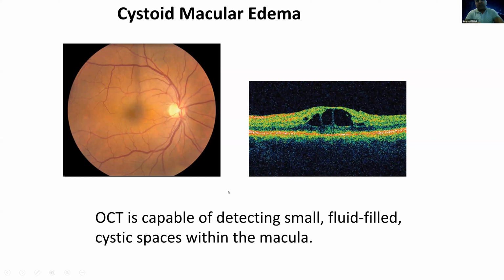The ellipsoid zone is basically the inner part of the inner segment of the photoreceptors, which contain the ellipsoid bodies. So the inner part of the photoreceptors has two parts: one is the myoid part and the other is the ellipsoid part. The ellipsoid part is the one which contains the ellipsoid bodies, and below this part lies the junction between the outer and the inner segment of the photoreceptors. Am I clear on that?